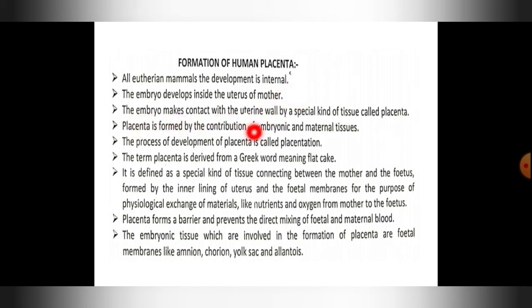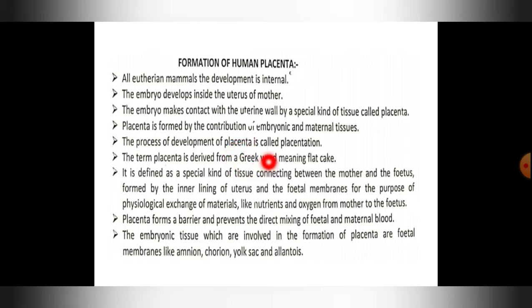The embryo makes contact with the uterine wall by a special kind of tissue called placenta. I said it is a connection or a contact between the embryo and the uterus. Uterus is the garbhakosha. It is a place where a baby will develop in the womb of a mother. Placenta is formed by the contribution of embryonic and maternal tissue. Here you can see the involvement of both embryonic tissue, that means tissues of the embryo or of the baby, as well as the tissues of the mother.